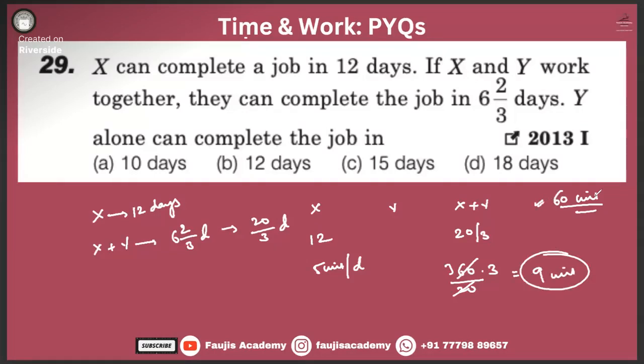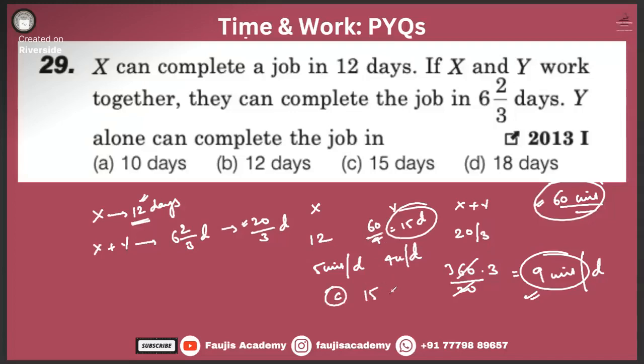You have to be a little bit smart to choose this number. What I did was that I saw that I need to find out the number which is divisible by both 12 and 20. That is how we are assuming this 60 units as the total work. So over here, X plus Y together, they are doing 9 units of work per day. That means Y alone was doing 4 units per day. So that means Y will take how many days? Yes, you are right. 15 days. Right. Shall we move?